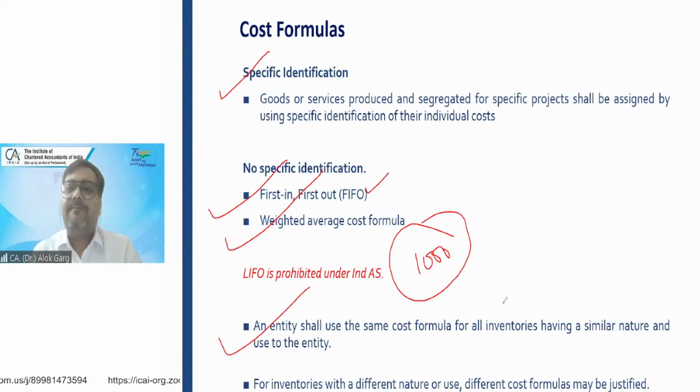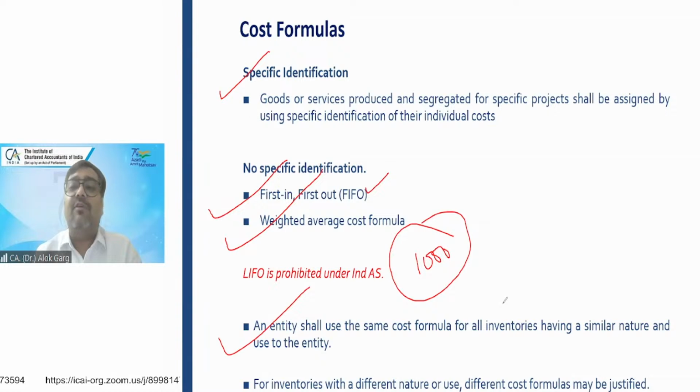Friends, the same company is also selling plastic products. The same company is selling plastic jars, right? Plastic containers. So for FMCG product, the company can apply FIFO method. For plastic jars, the company can apply weighted average method, right? It is allowed. But whatever method you follow, the same method will be consistently followed for similar classes of inventory.